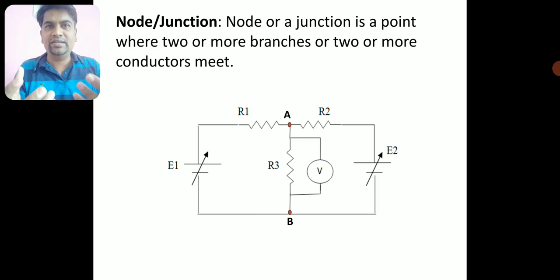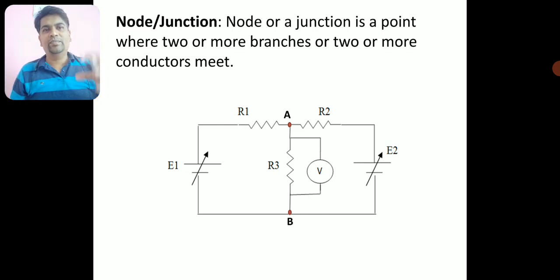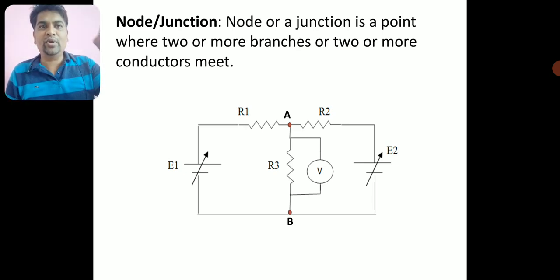You can say it in either way. So basically a node or junction is a point in an electrical network where two or more branches meet, or two or more conductors meet.